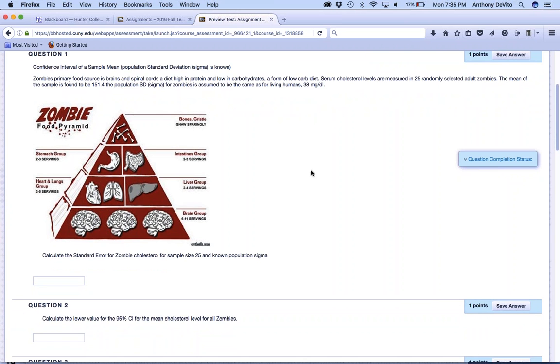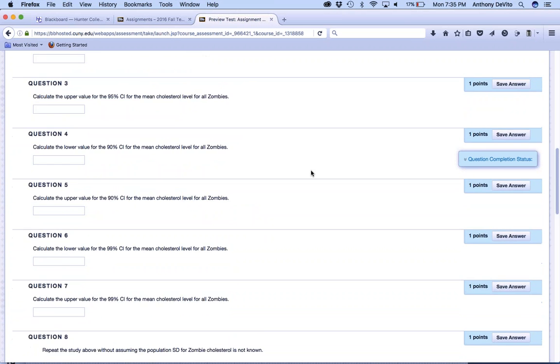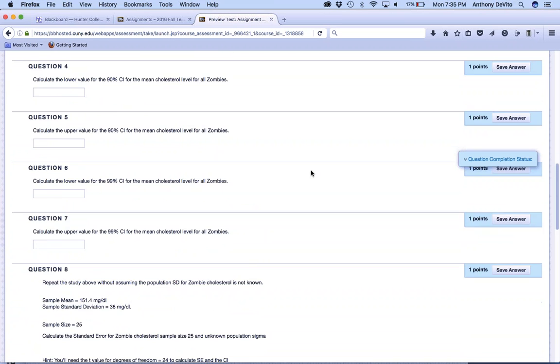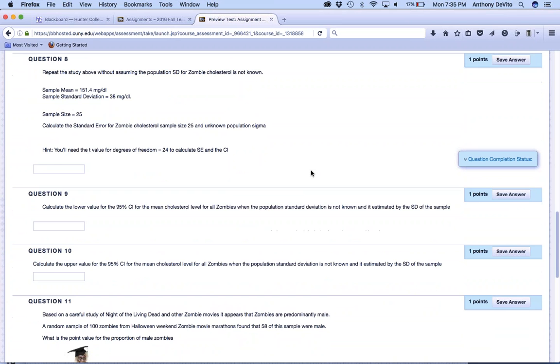So if we want to calculate a standard error and a confidence interval, we're going to use sigma divided by the square root of n, our sample size, and we're going to use 1.96 for our 95% confidence interval. And you can also do the same thing with 99% and so on and so forth.